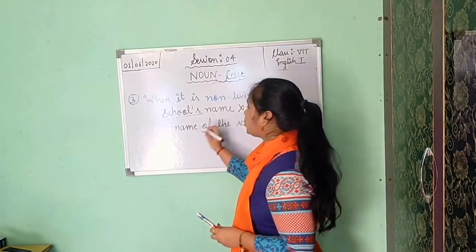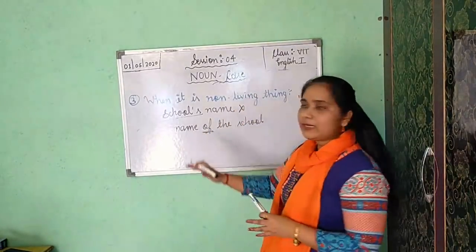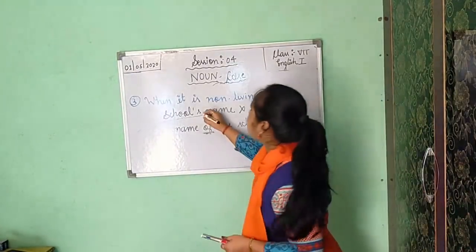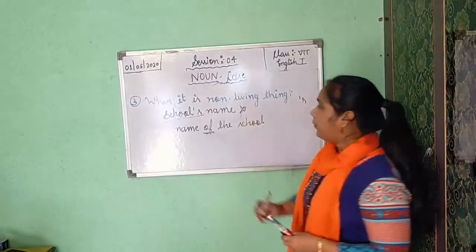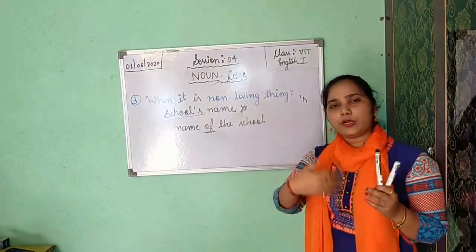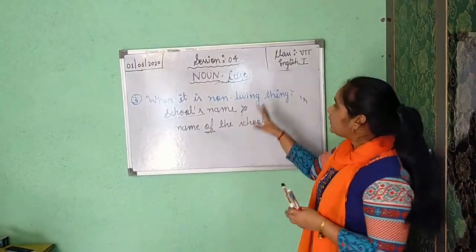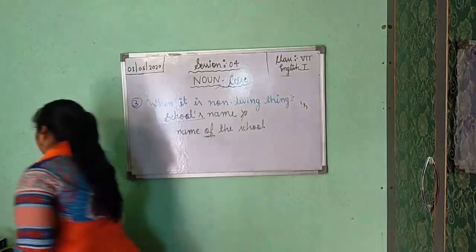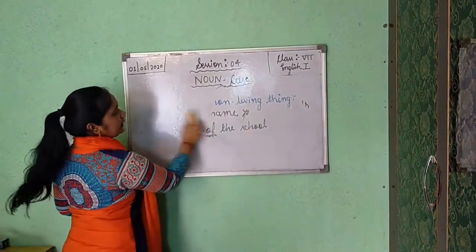So here, "of" is showing ownership. If it is the name of a non-living thing, never use the apostrophe s. It is wrong. You will have to use the preposition "of" for showing ownership. These were the three ways I have told you. Now, possessive case, I think that is clear to you.